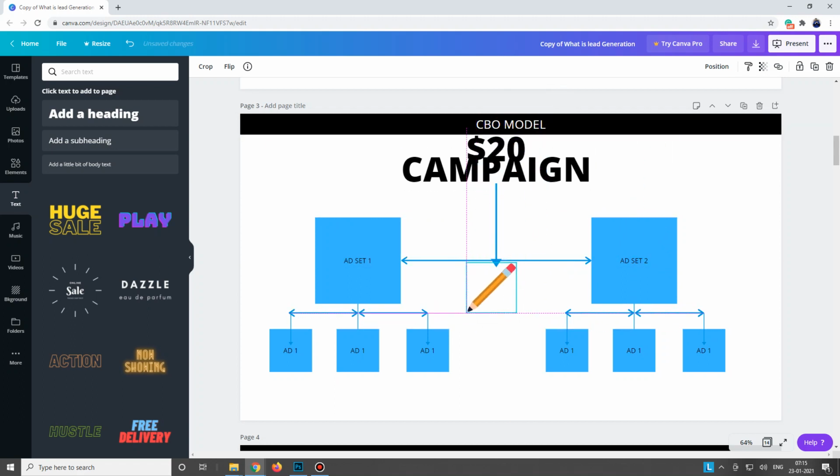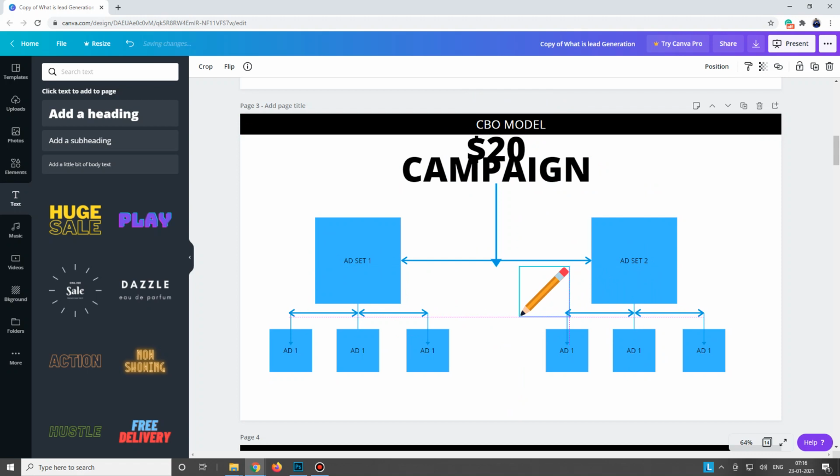So what you did, you put $20 here on the campaign and told Facebook that from both these ad sets, spend more money on the ad set which is performing more, and spend less money on the ad set which is not performing. You got me? Spend more money on the ad set which is performing, meaning which is getting us purchases, leads, sales, whatever it is, right? Spend money on that.